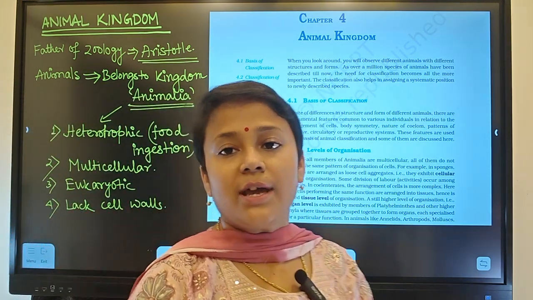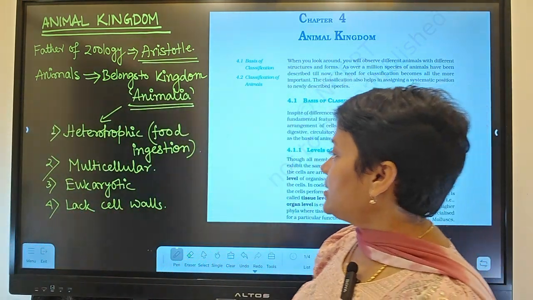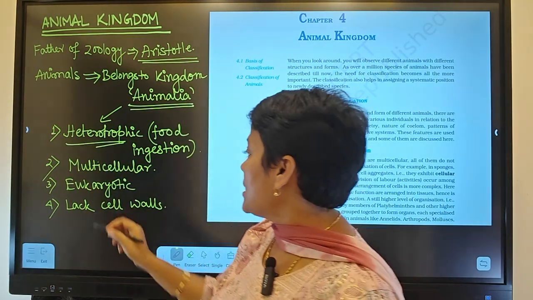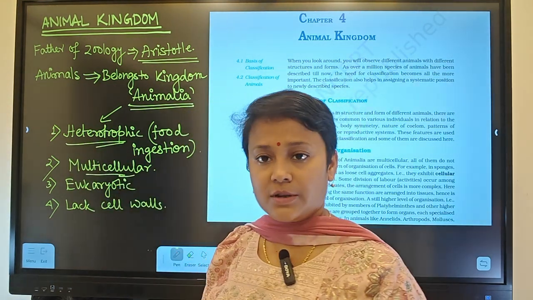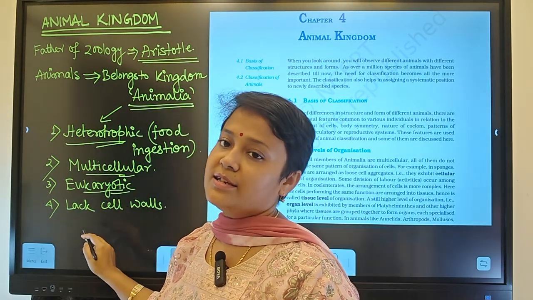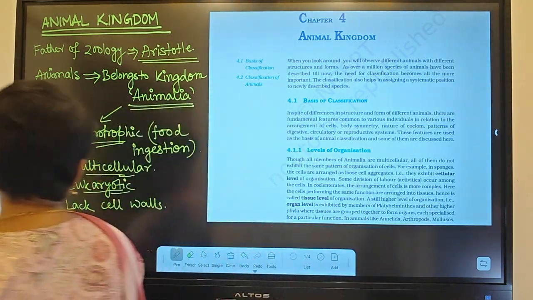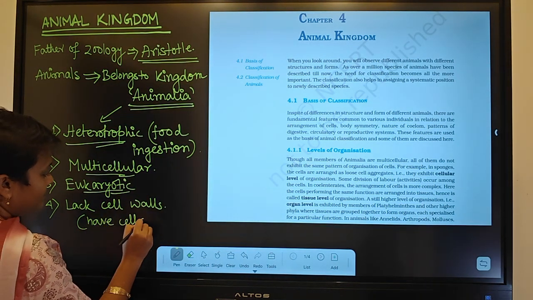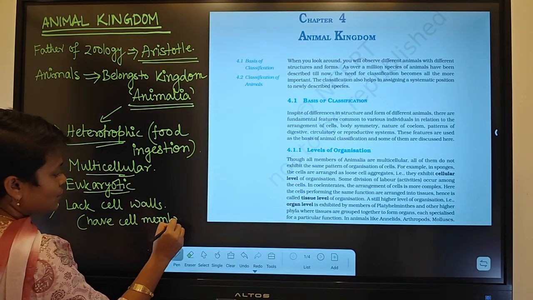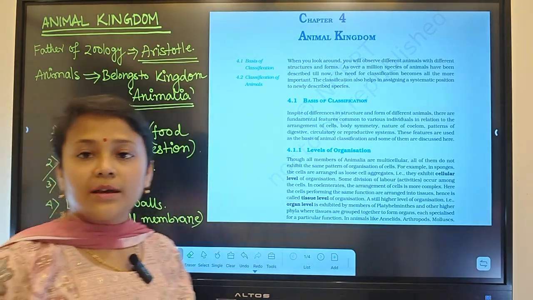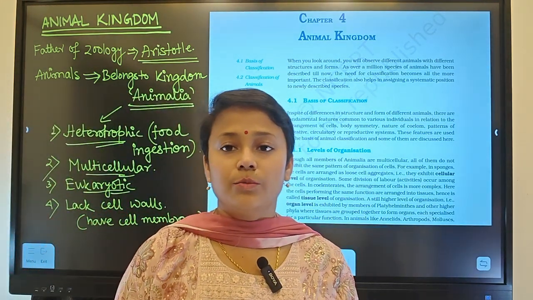So the characteristics are: they are heterotrophic, we know what is heterotrophic; they are multicellular; they are eukaryotic; and they lack cell wall. Instead of cell wall, they have cell membrane. Notice that I didn't say that they all have locomotion.